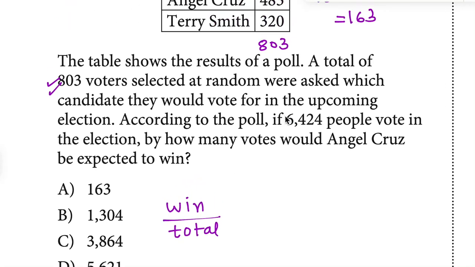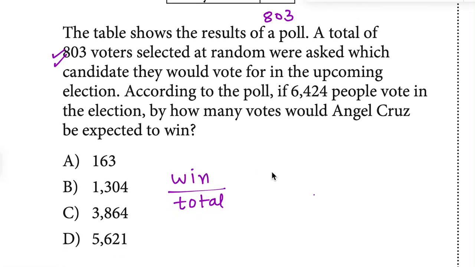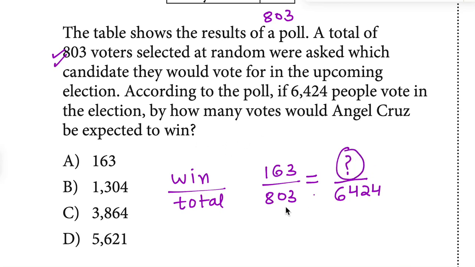Now, if he wins by 163 and total is 803, then what will be this number if total is 6424? By how many votes Angel Cruz be expected to win? We have to calculate this.